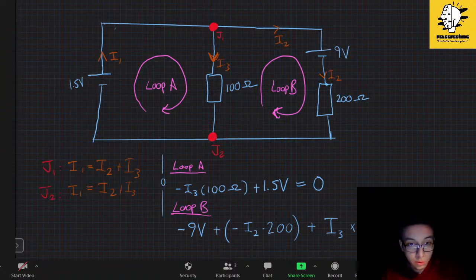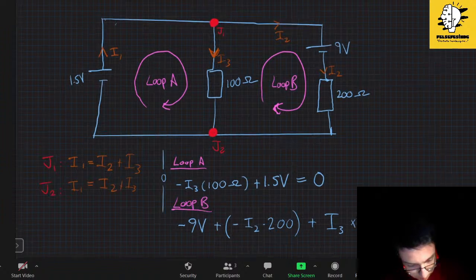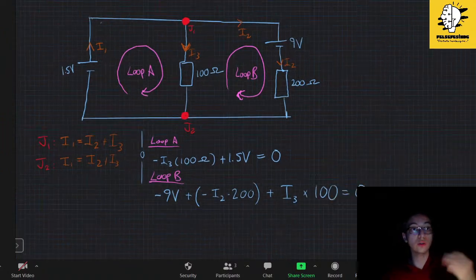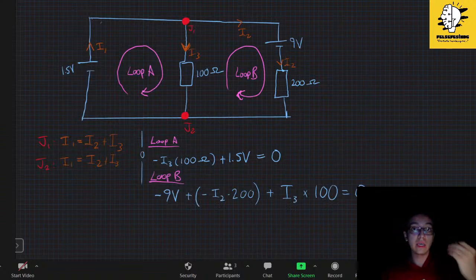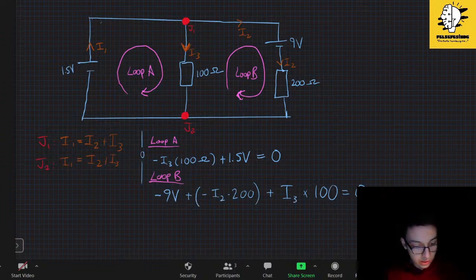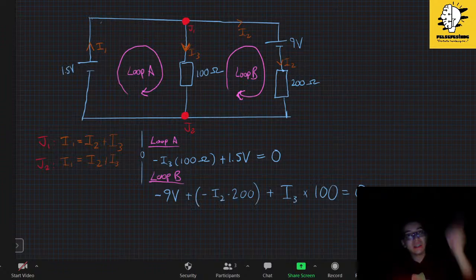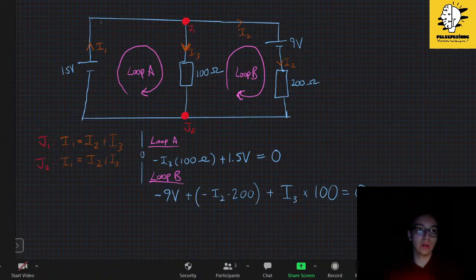And let me tell you what will happen at the end. If the currents that you assigned give you negative results, this means that the initial direction that you assigned has to be reversed. For example, I didn't calculate it, but if I1 is equal to, let's say, negative 1 ampere, this means that it shouldn't go in this direction. It should go in this direction. And if it is positive, keep it the same way.